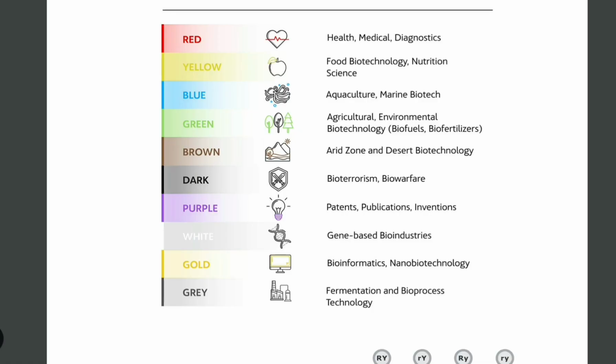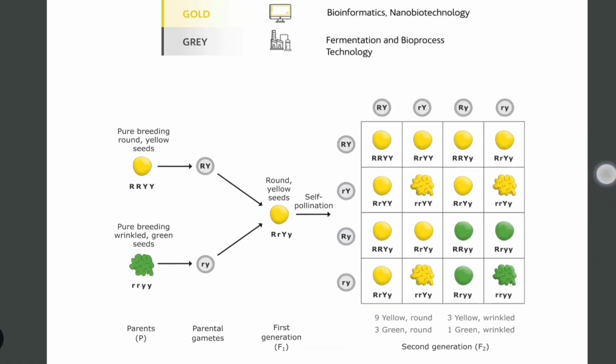White is gene-based bioindustries. Then gold, bioinformatics and nanobiotechnology. Gold is also important. And then gray is also important: fermentation and bioprocess technology.